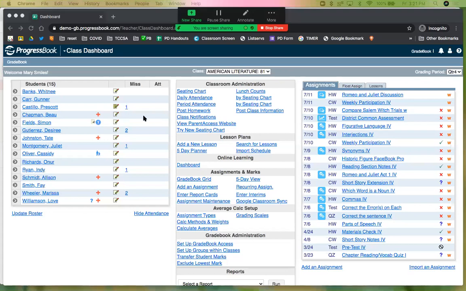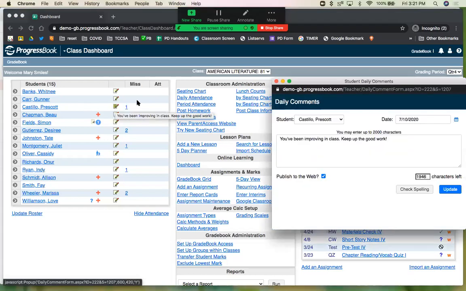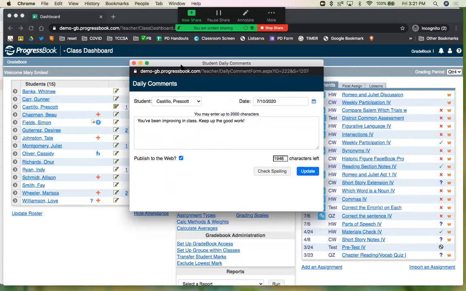Looking at our student named Prescott, to the right of the name is a piece of paper, and his icon is a little different than the others. There are lines on it. So this is a feature in your gradebook to create daily comments. Hovering over it will let it pop up so you can glance at those quickly. And if you click on that piece of paper, it'll pop up and let you actually do your typing.